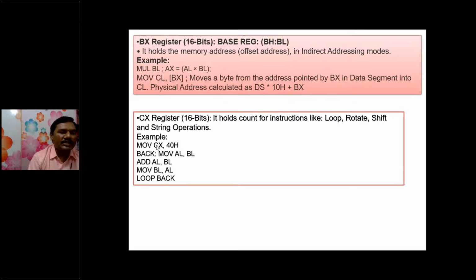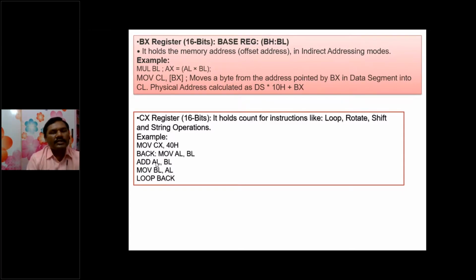We all know that CX is a counter register, and now I'm taking one loop back. MOV AL, BL means the BL content goes to AL if any content is in BL. Now add the values of AL with BL and move the AL content to BL once again.